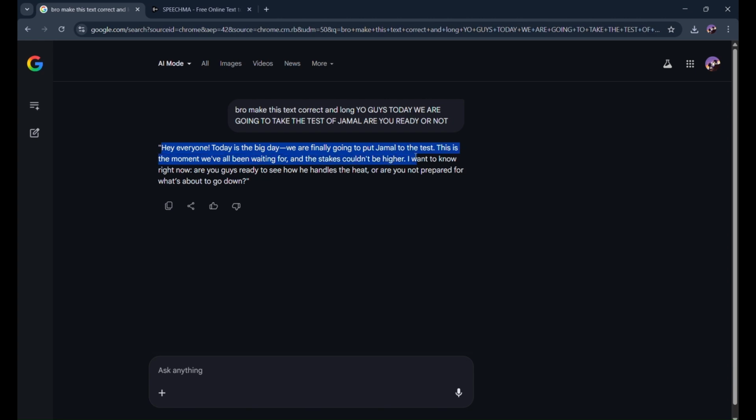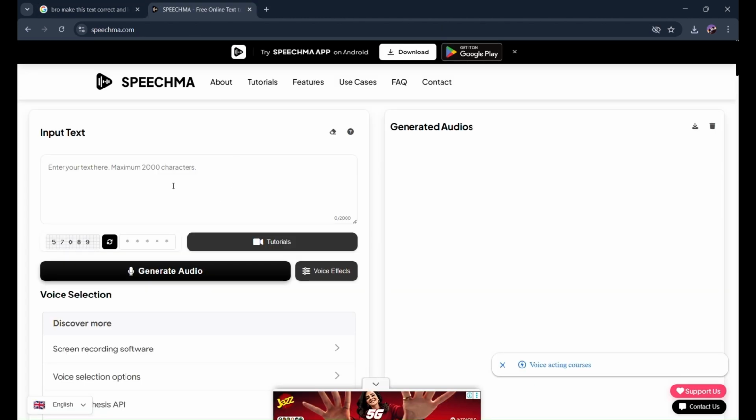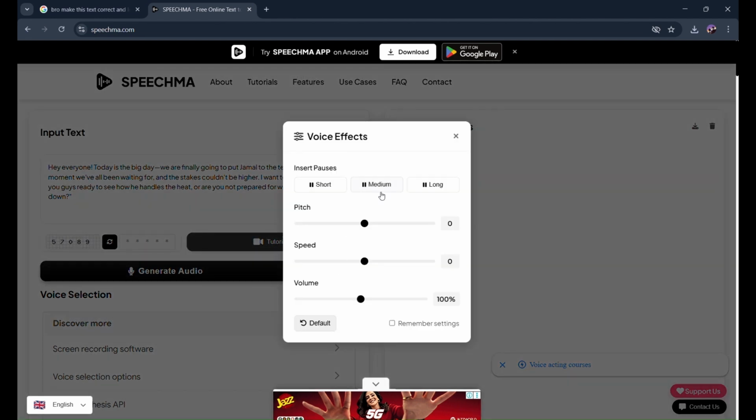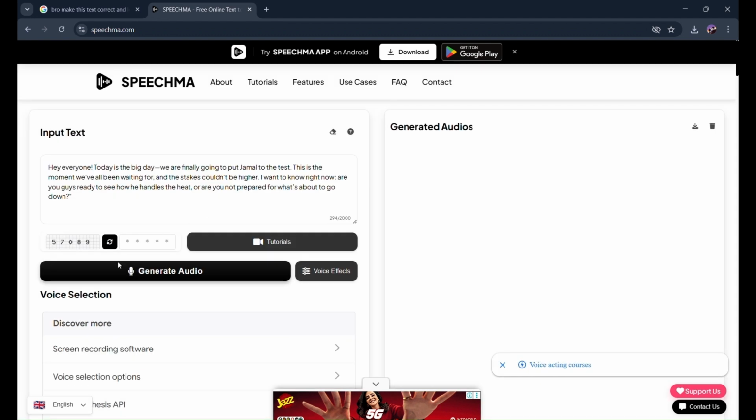Now go to Google and choose the text that he tells you. Now just throw the text in the text box and choose voice effect, and you also choose language and the voice of girl or boy as you want. I like the trending Jamal test trend. Now enter the code that's written and click on generate voice.